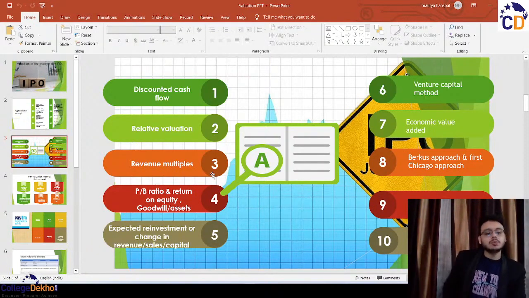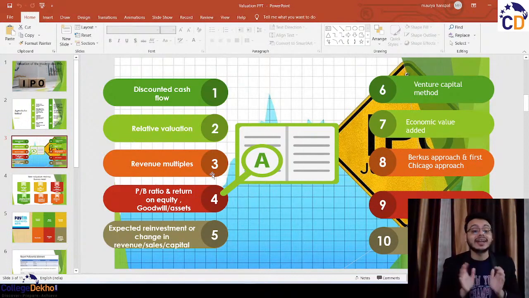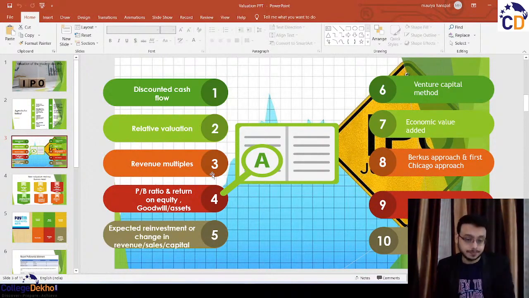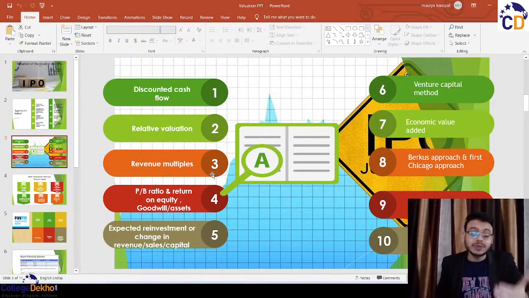PB ratio. Price to book ratio can be used for those companies which are asset intensive, who have a book value, who have some assets. But these IT or tech companies might have assets, but the quantum of assets would be far less. You can use it, but this ratio might not give you a clear projection because these companies have a lesser quantum of assets.